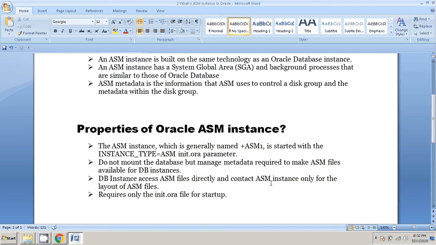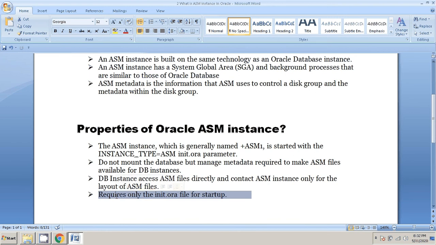So you don't want to create multiple ASMs on the same server. Only one ASM instance can manage all the databases which are running on the server. DB instances access the ASM files directly and contact the ASM instance only for the layout of ASM files, and it is required only for the init.ora parameter to start off.